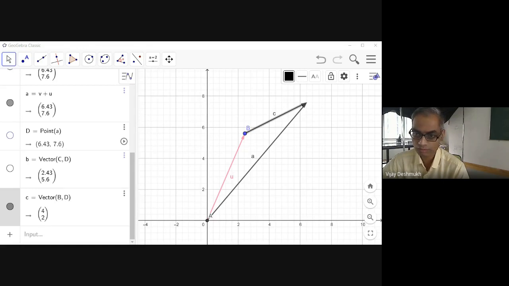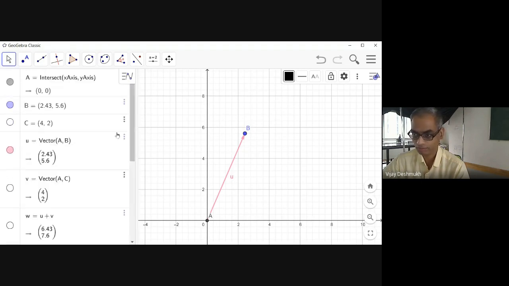We are talking about vector C. Okay, let me explain you. Let me just take only one vector like this.